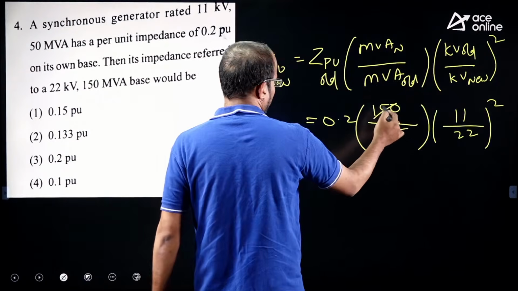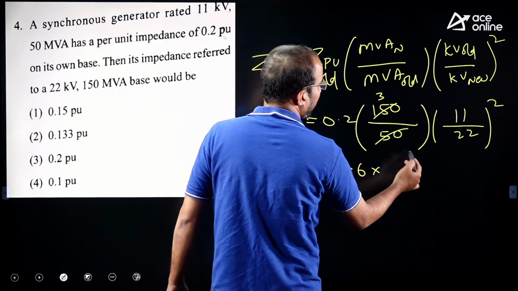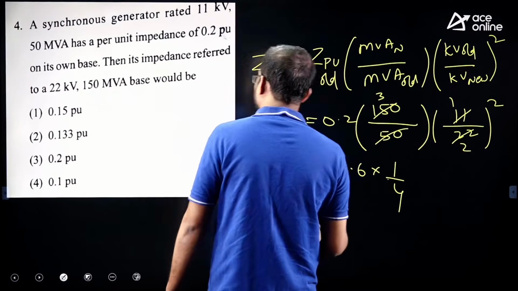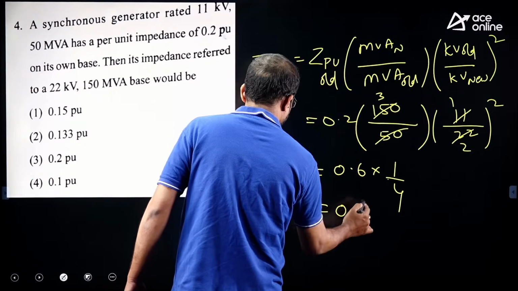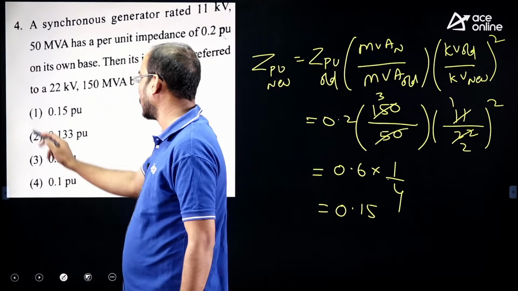So this gets cancelled out, 5 3s are 15, this is 0.6 into, 11 by 22 is 1 by 2, squared is 1 by 4. So you will get it as 0.15 per unit. So here the answer stands first one.